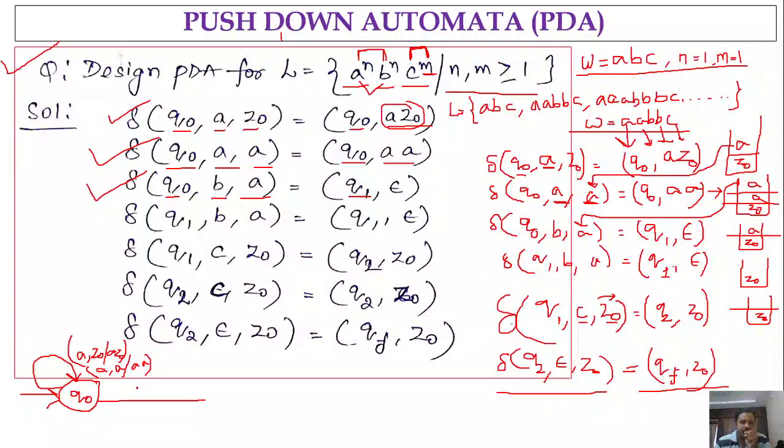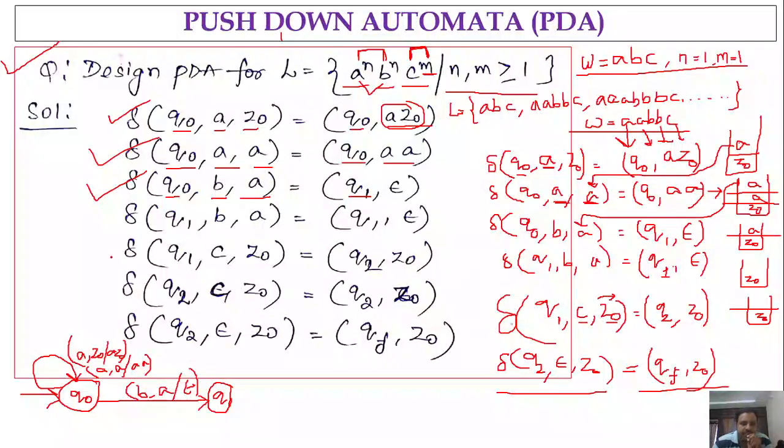So Q naught on input B, stack symbol A, you are going to state Q1, and what we are pushing onto the stack in this case is epsilon, because for that B we popped the matching A.